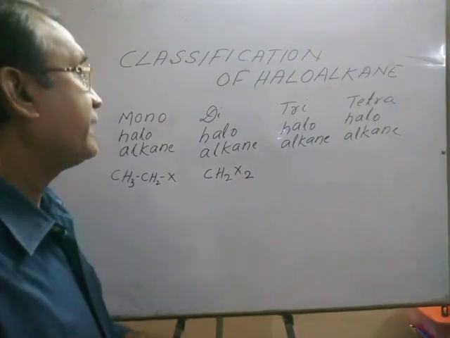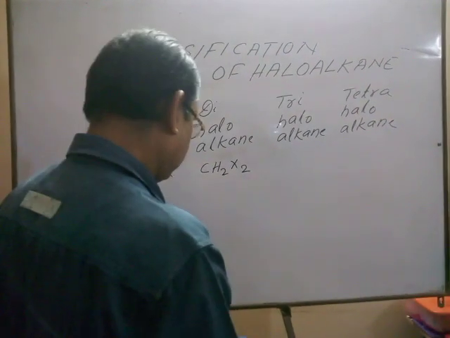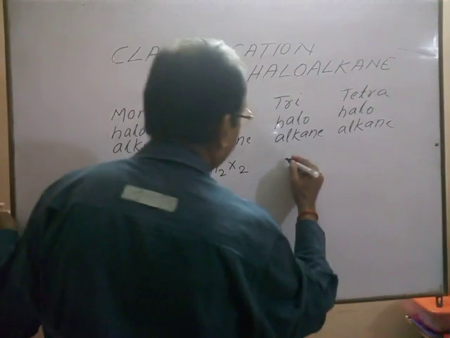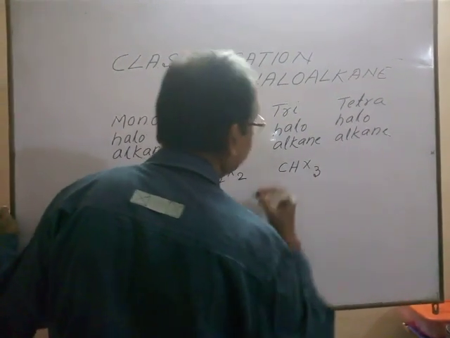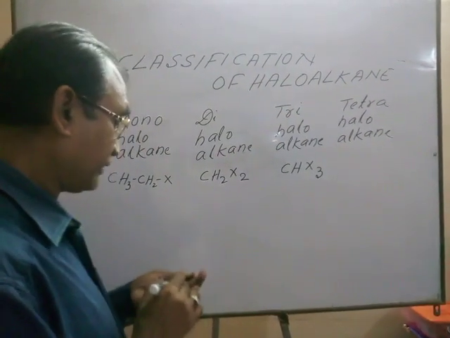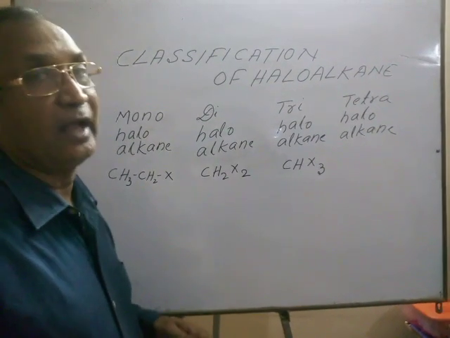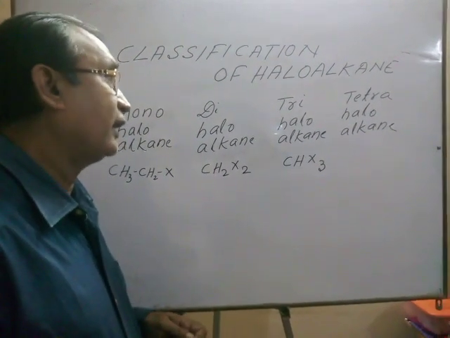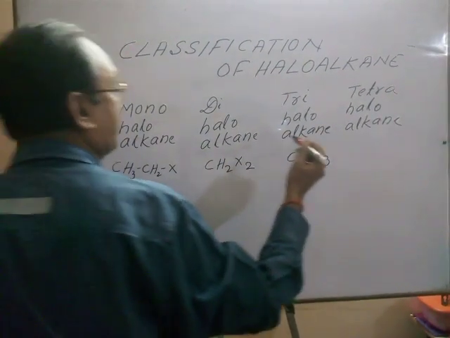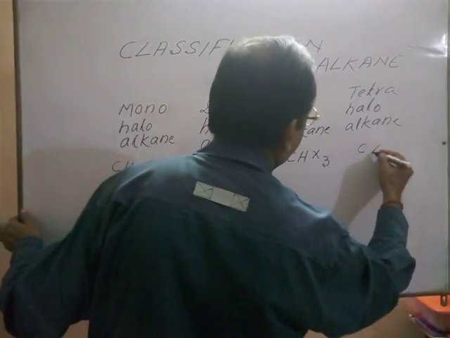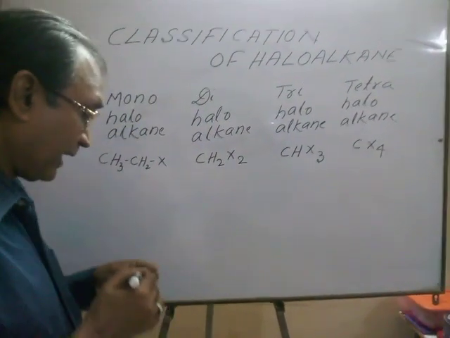Like that, CHX3, here the number of halogens is 3. For that, this is a trihaloalkane. Like that, if the number of halogens is 4, then it is a tetrahaloalkane.